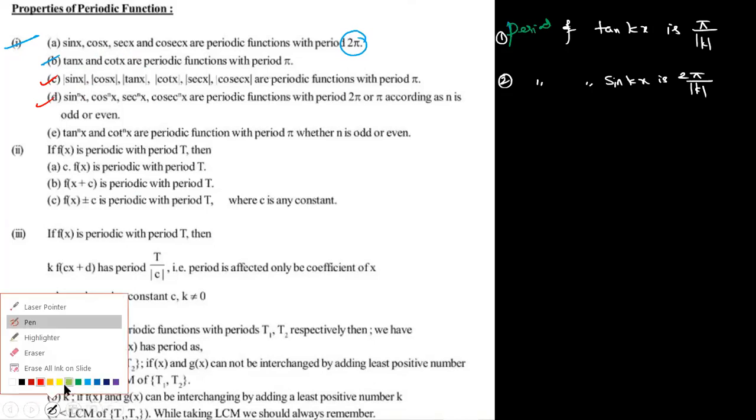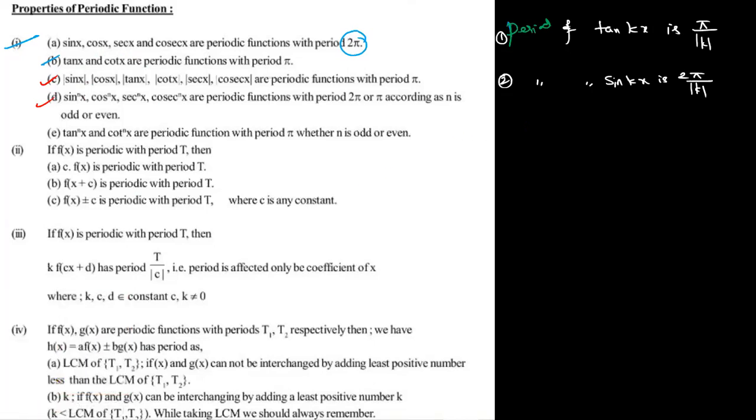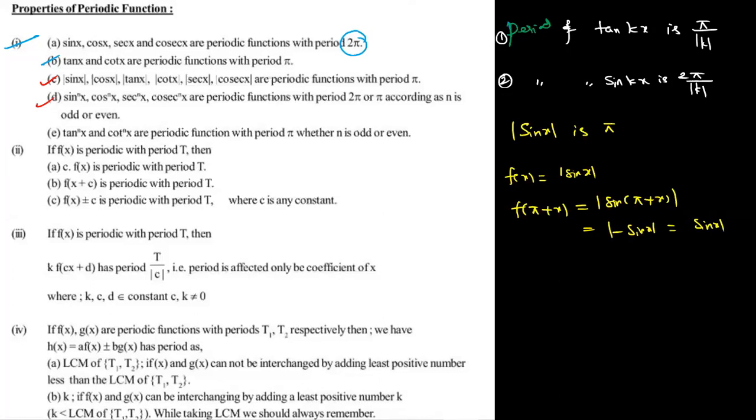I'm giving the proof also if you need. For example, what is the period of mod sin x? It is pi. Let us see how. f of x is equal to modulus of sin x. Replace x by pi plus x. Sin of 180 plus theta is minus sin theta. Modulus of minus sin x means mod sin x, which is f of x.